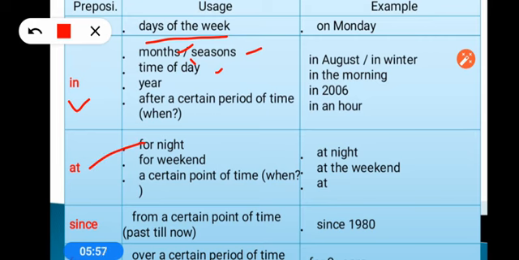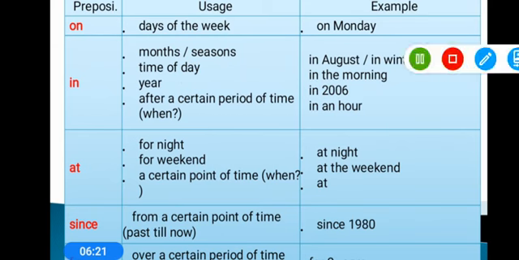So don't forget, there are 4 durations of the whole 24 hours. First one is morning, so in the morning, in the afternoon, in the evening, but for night we use at. Year: whenever a year is there, we use in 2005, in 2006, in 1919, in 2000. Whatever year you want to mention, we use in.